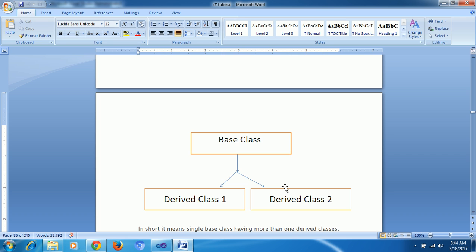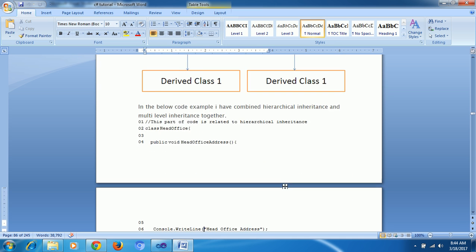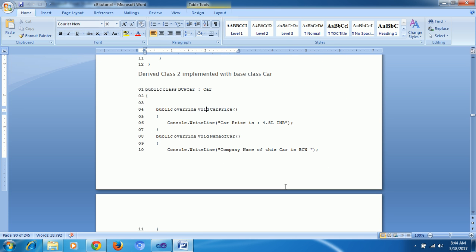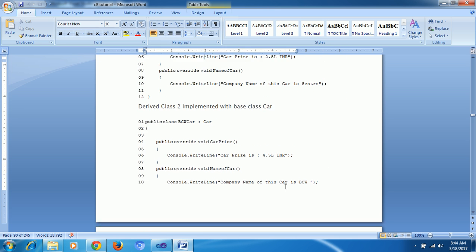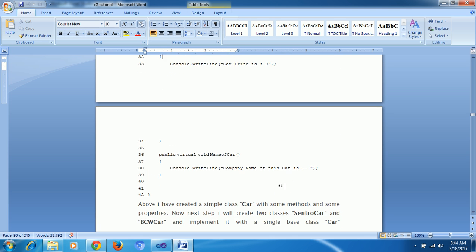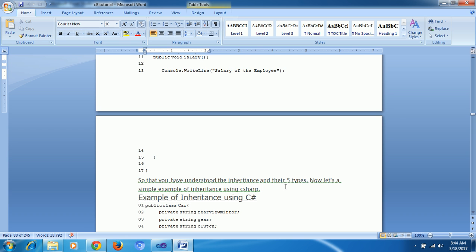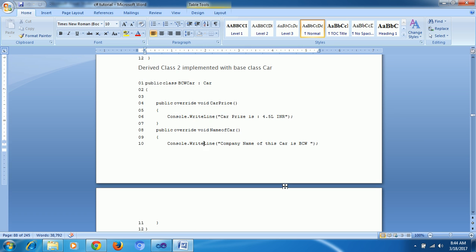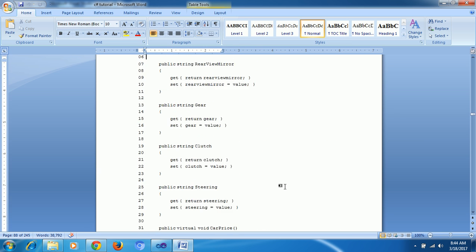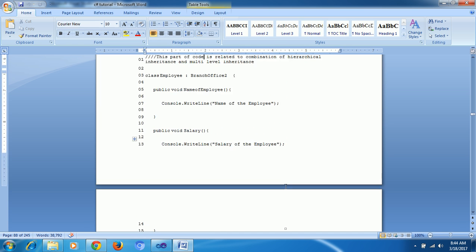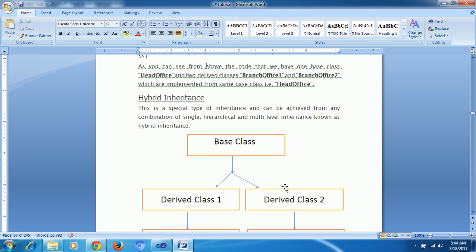Here we have a base class and derived classes, and we are reusing the same thing. Next, hybrid.